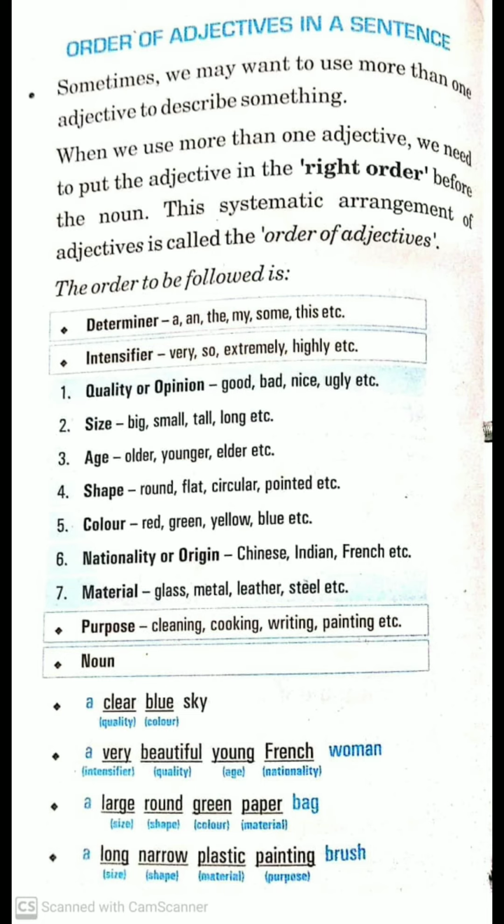Then, a large, round, green paper bag. Large is size, round is shape, green is color, then paper is material, then bag is the noun. That is the sequence that we follow when we are adding adjectives in a sentence. Then, a long, narrow plastic painting brush. Long is size, narrow is shape, plastic is material, painting is purpose, then brush is the noun. This is the right order in which we will place adjectives in a sentence before the noun.